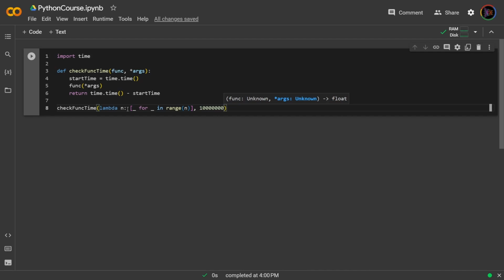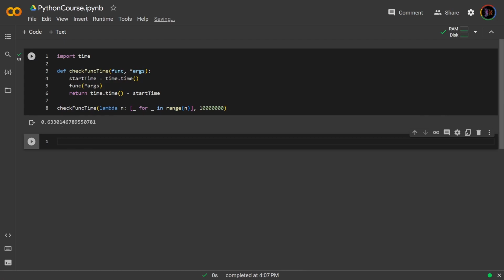Okay? Now underscore, remember I mentioned, is like a filler if you don't care about the item you are getting from your container. In this case, we do not. So running this, we get a little under 1 second. Isn't that quite impressive?